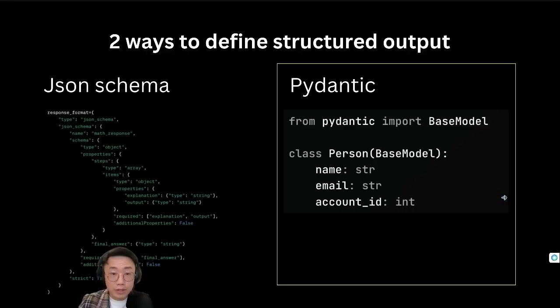And there are two ways you can define the structure. You can either write in the whole JSON schema, like what you just saw earlier, but you can also use a library called Pydantic. And Pydantic is one of the most popular open source data validation packages in Python.